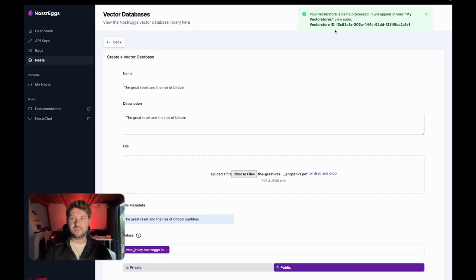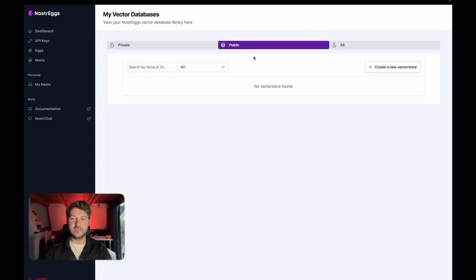Now, the moment that I paid, you see, it's saying that while the vector store is being processed, it will appear in your My Vector Stores view soon. Actually, it's my nests. But basically, Vector Store ID is the ID that we can expect to receive. If I go into my nests, it might not be available yet, exactly, because of course what happened now is the PDF file was sent to our NostrEggs server. It is being processed and vectorized, and then it's being sent to you, the user, via Nostr DM, so you can access this data whenever you want, wherever you want, from any other app. Right? So this data is yours, and it is just storing it in a safe place for usage with NostrEggs as well. So if I hit refresh, maybe it's here.